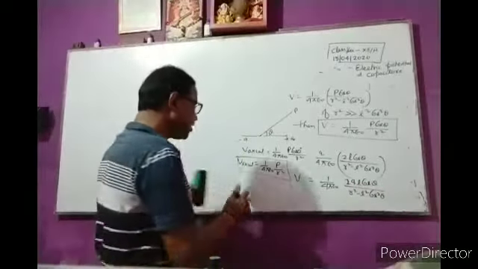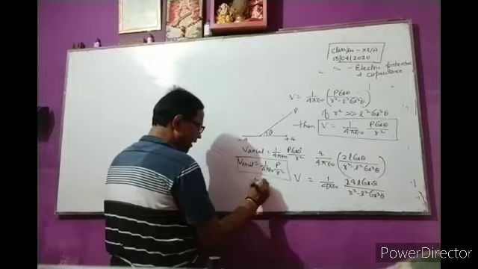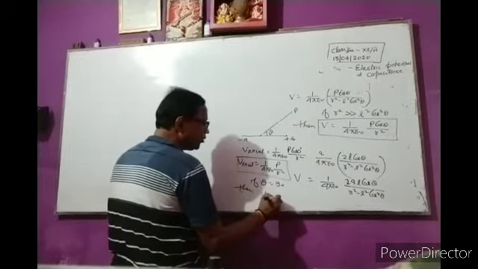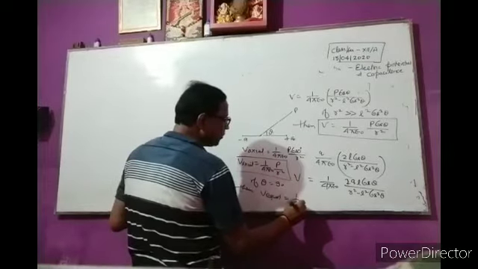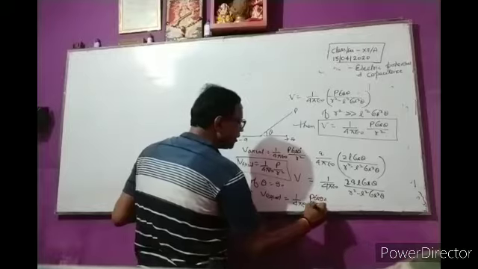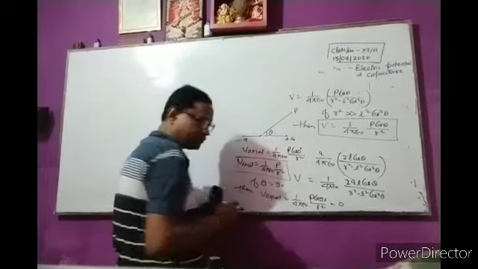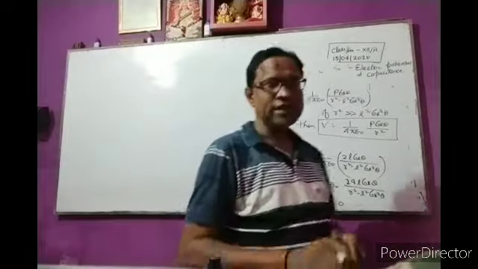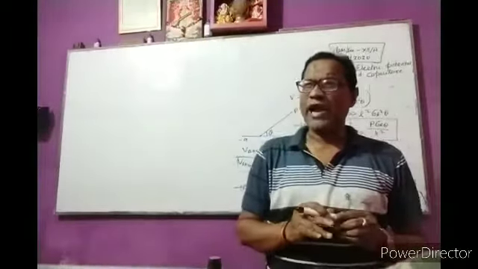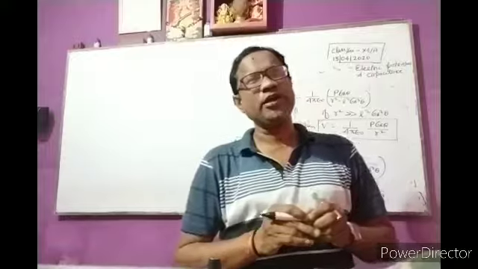So V equatorial is equal to 1 by 4 pi epsilon naught P cos 90 by r square, which is equal to 0. That is the derivation of electric potential at any point due to an electric dipole,